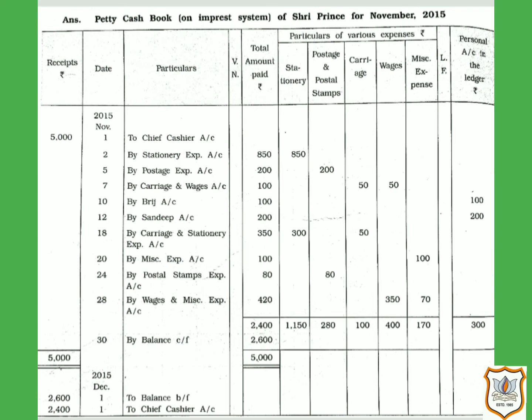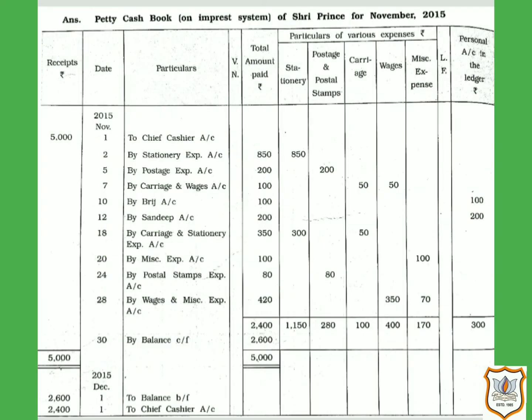So we must note that when we make payment, we use the word by before the name of the account, as you can see here, and when the petty cashier receives payment, the word to will be written before the name of the account.